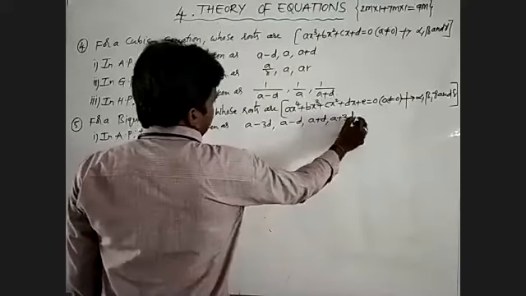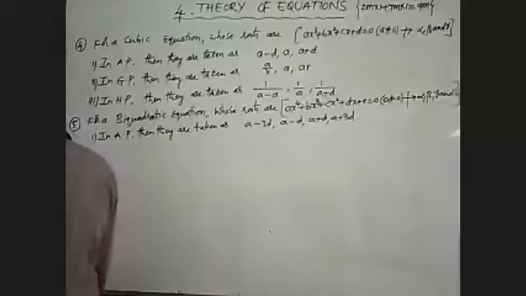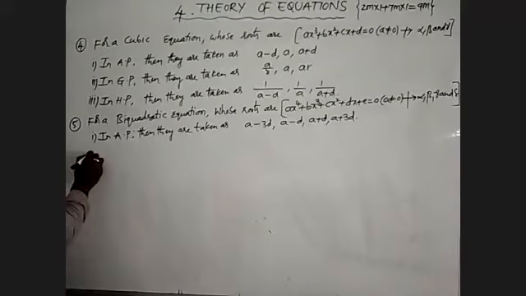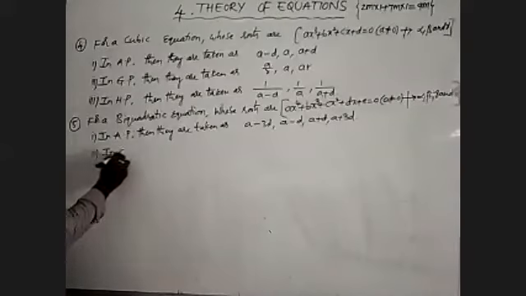These are the 4 roots of a biquadratic equation when the given roots are in arithmetic progression.